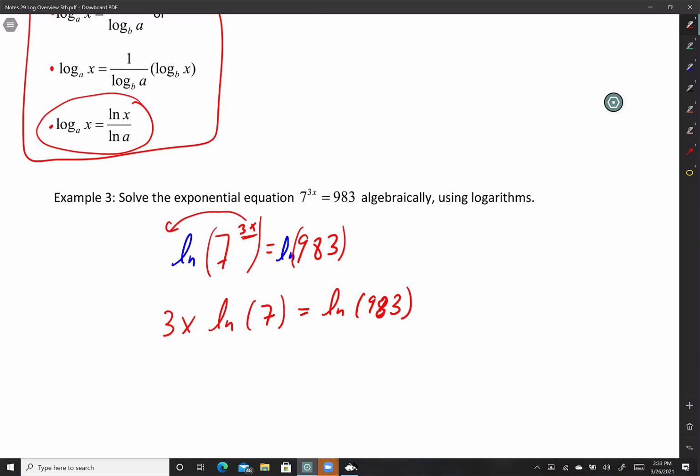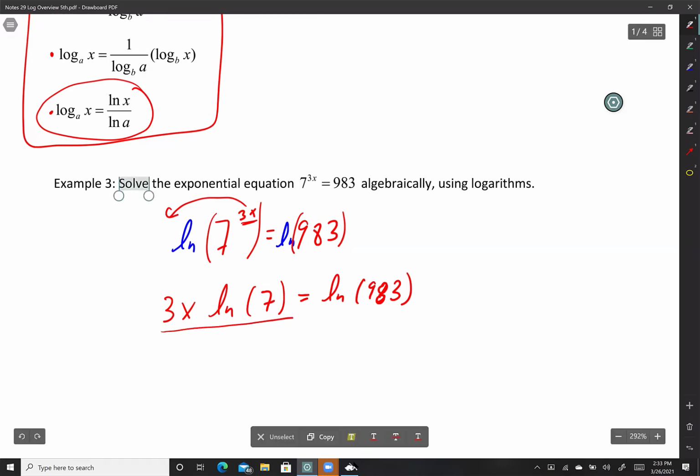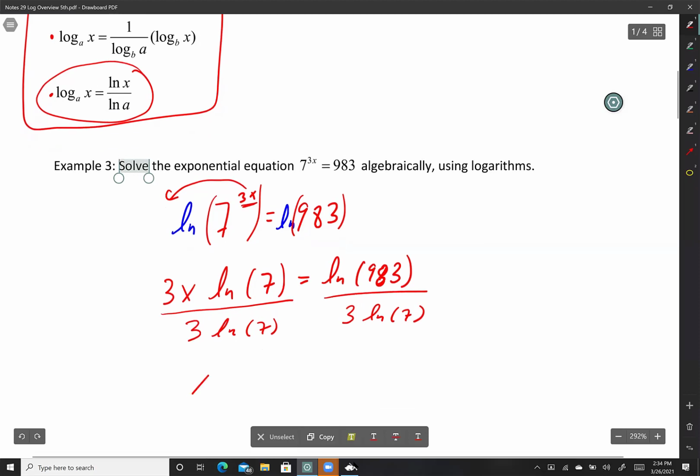And now what I want is to get x by itself. So I'm just going to divide that whole deal by 3 ln of 7. Whatever you do to one side, you do to the other, right? So my x value is ln of 983 divided by 3 ln of 7.